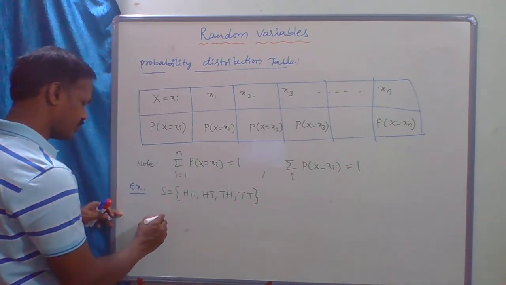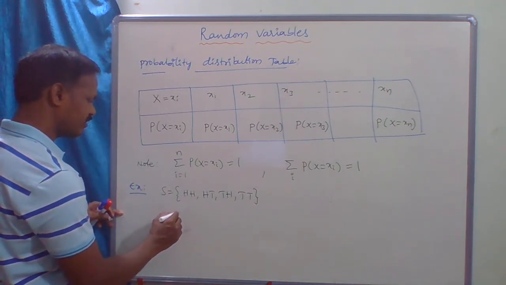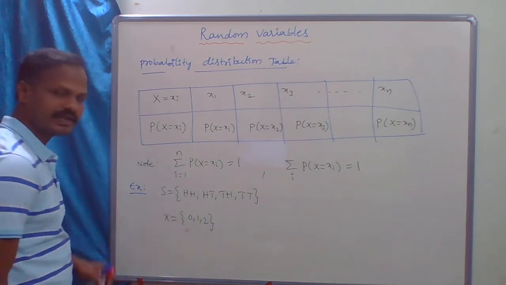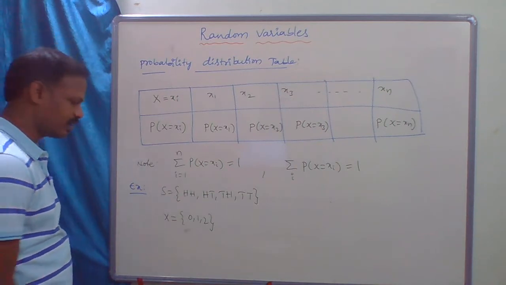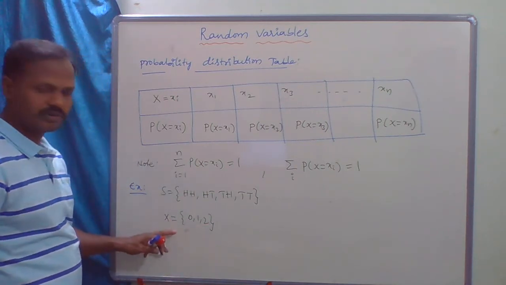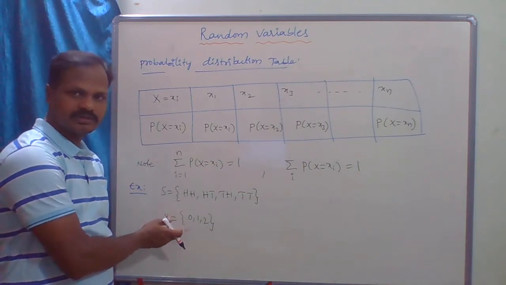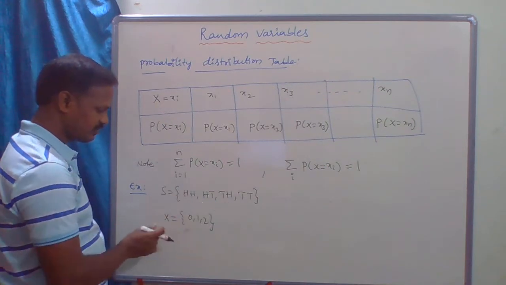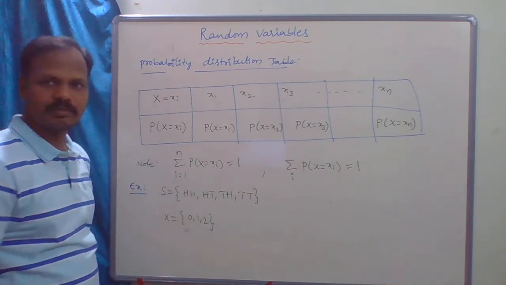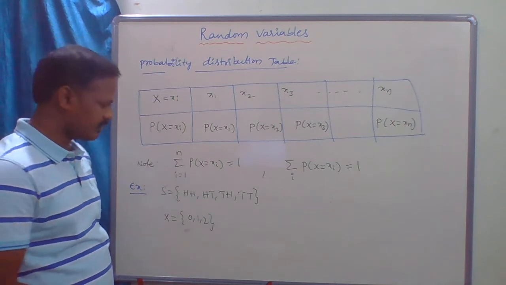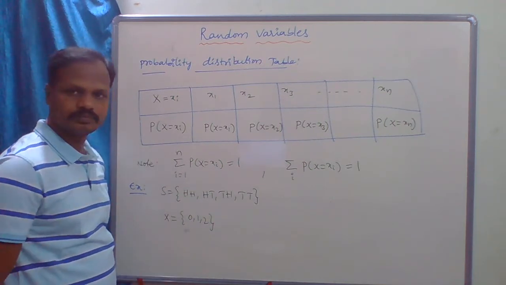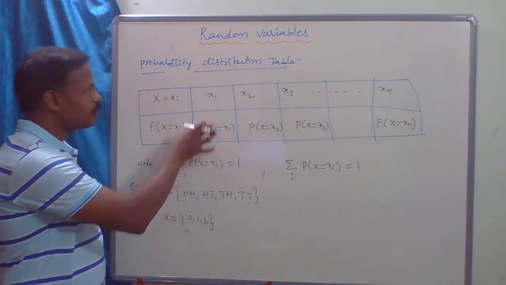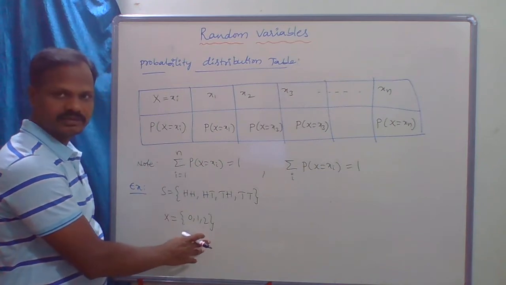Then what is the range of the random variable? 0, 1, 2, which is getting heads. We already discussed this in the random variable concept. So S is the sample space and X is the random variable defined as getting heads. Then the range is 0, 1, 2. Now I will write the probability distribution table for this experiment.